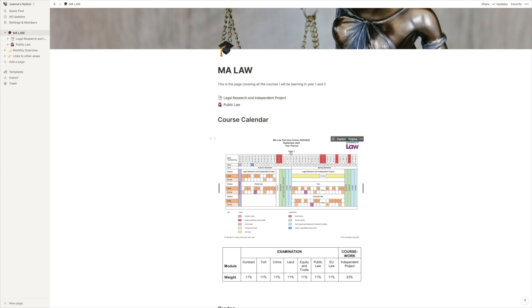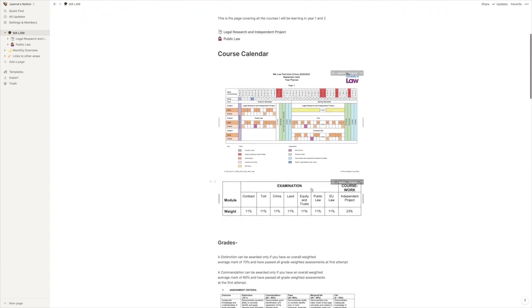I'm doing it part-time online, as you can see. So I'll be doing it essentially over 2 years, so it's split halfway. Then I've stuck in the course weighings, so all the modules I'll be doing and how much they weigh. I think this is really helpful to refer back to.